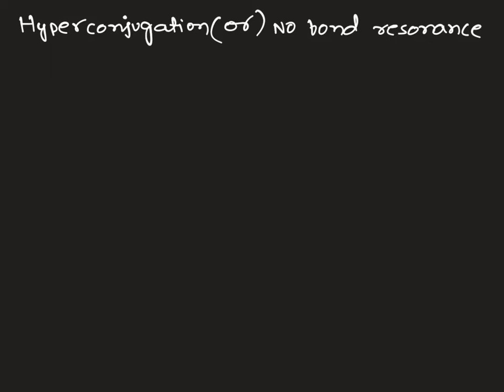Let's take an example. I'm taking propene. This carbon is sp3 carbon, tetrahedral geometry, and this is attached to the double bond.